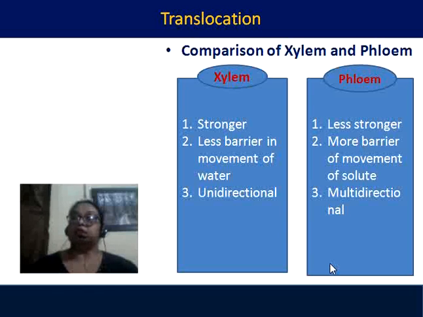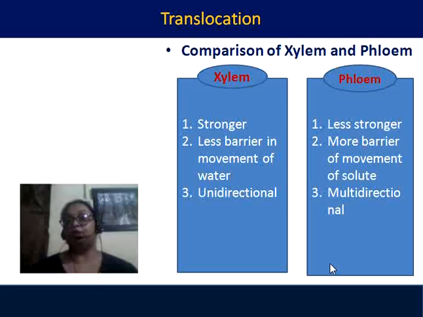Because the solutes are created in well-developed leaves. In the leaves, photosynthesis takes place and other metabolic activities also take place. From these leaves, the food must go towards the growing apex, the apical leaves, the apical meristem, where growth is taking place.